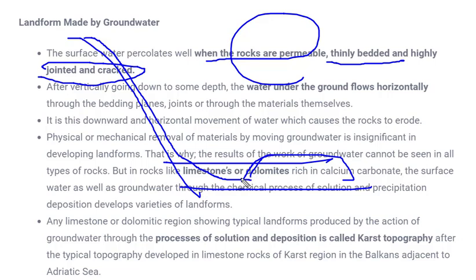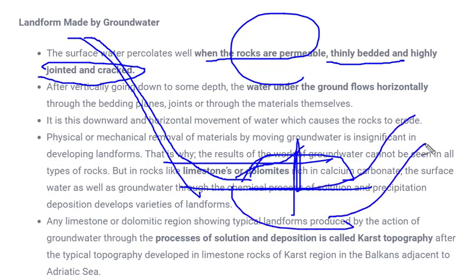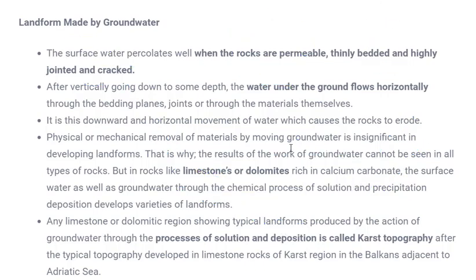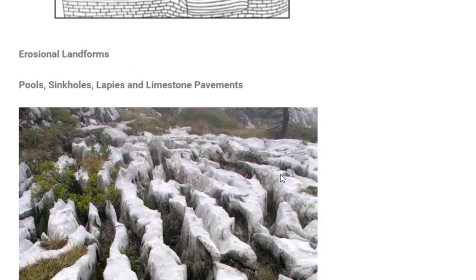So what will water do? This will submerge, or this will percolate through this area and start flowing downwards, and again it will come out in a later stage, but for some period or some distance, it will flow underground. So during flowing underground, several kinds of topographies or landforms are formed. So what are those topography or landform? Let's see. So pool, sinkhole, lapis, limestone pavement.